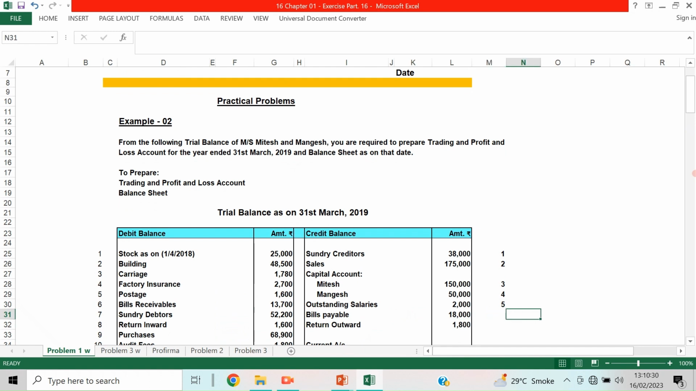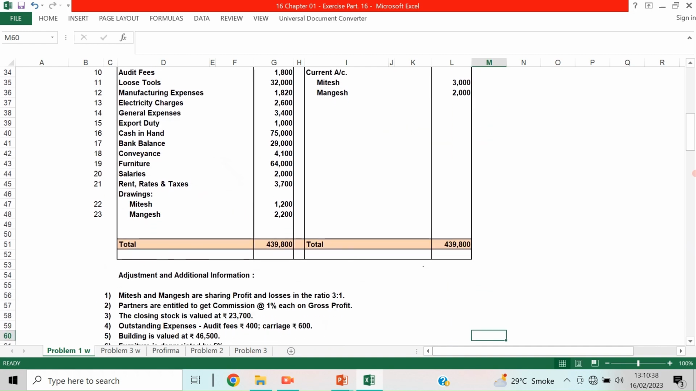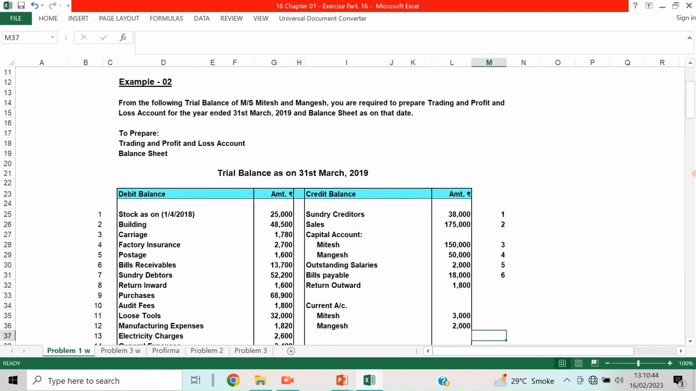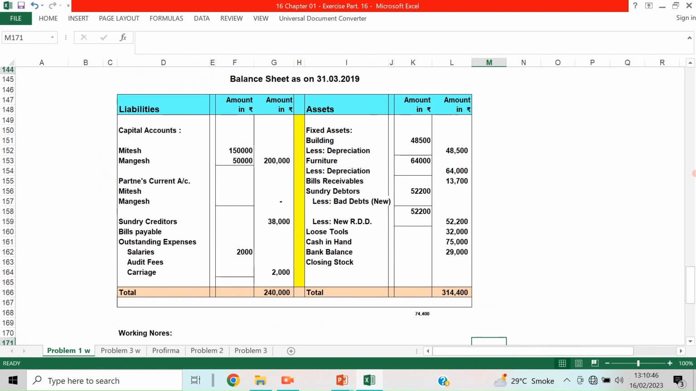Now bills payable is also a liability, so it is going to the credit, liability side of the balance sheet. Is there any adjustment for bills payable? No, so it is taken directly to the liability side of the balance sheet. 18,000.